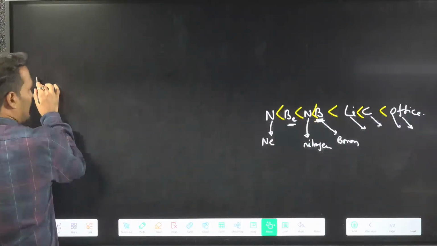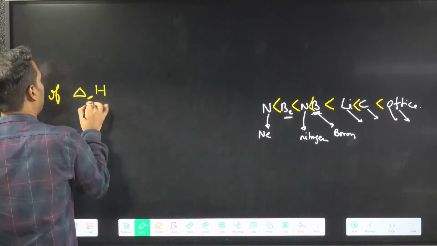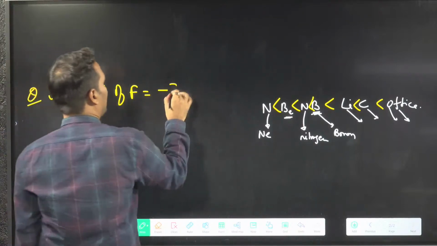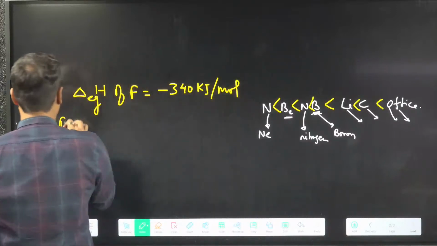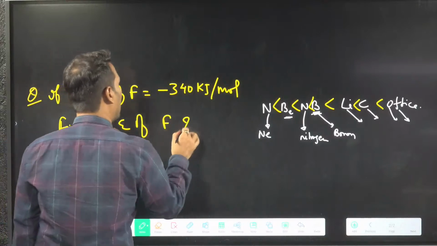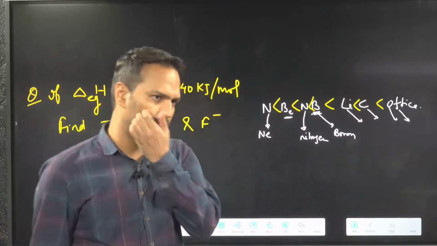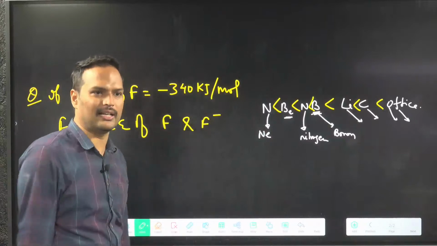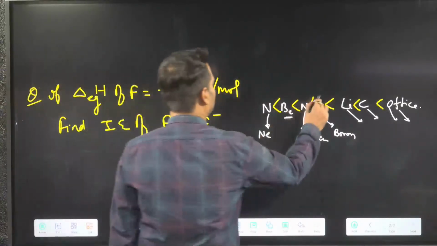Suppose last question, if I ask you this, can you tell me if electron gain enthalpy of fluorine is, suppose, minus 340 kilojoule per mole, find ionization energy of F and F minus. Can you tell me which value I can tell? You can try anything. So N, B, Li, C, O, F.